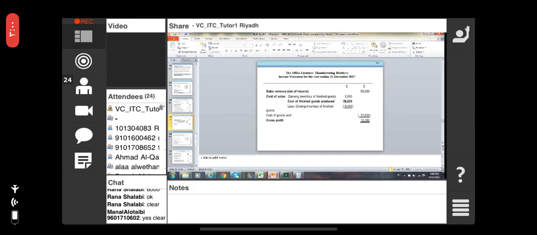Cost of finished goods 38,620, and less closing inventory, that is 8,000. So the cost of goods sold is 37,620. 50,000 minus 37,620 is 12,380. Right? This is the gross profit.